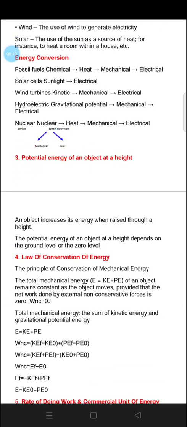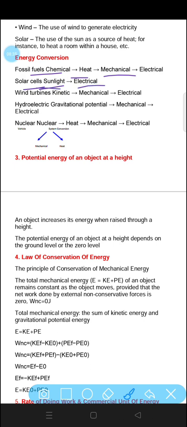Next one is energy conversion. First one is fossil fuels. They have chemical energy. If we burn fossil fuels, it will produce heat energy and we will use that energy for mechanical and electrical. Next one is solar cells. They will use sunlight. They will trap the sunlight and that solar energy will be converted into electrical energy.